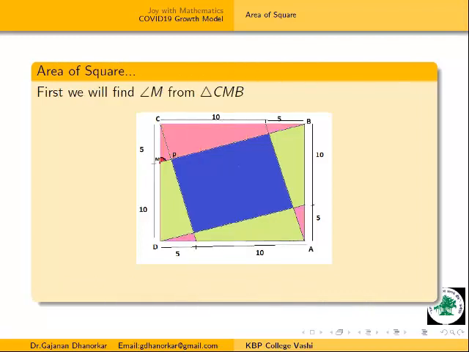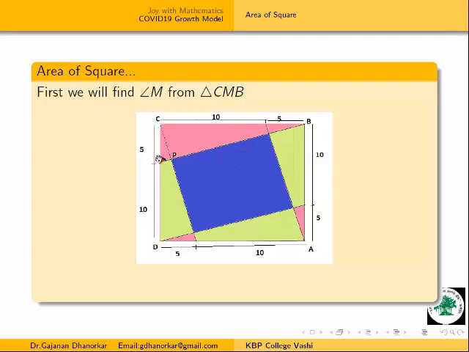First of all, I will consider this big pink triangle, and I am giving the name MCB to this pink triangle. This is our big triangle MCB. This is a right angle triangle. Now I will measure this angle M. First we will find the measure of this angle M from this triangle CMB. How to find this?